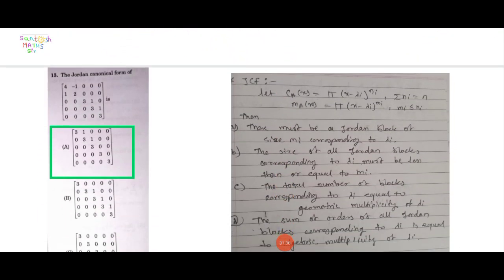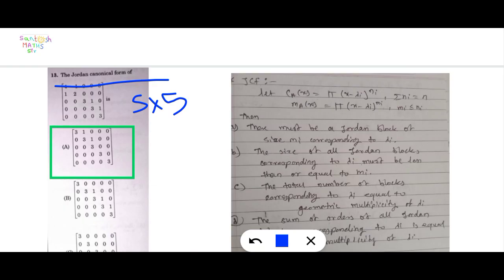Next question. The Jordan canonical form of the matrix given here, a 5 cross 5 matrix. Which of the following is the Jordan canonical form of this matrix? Here four matrices are given.